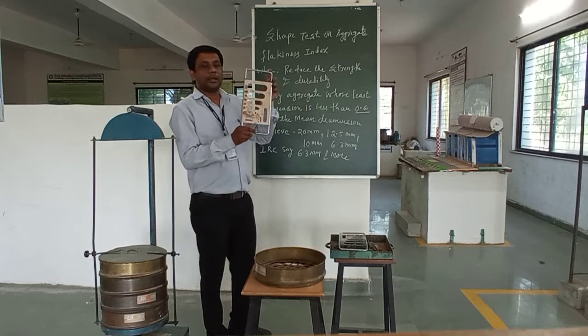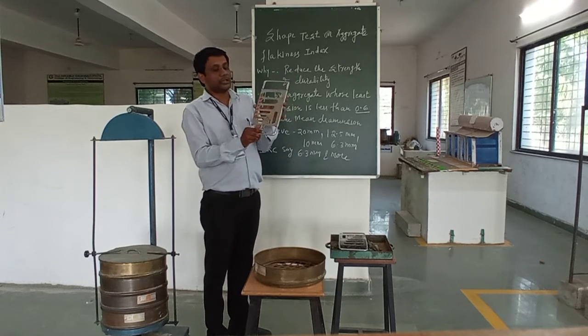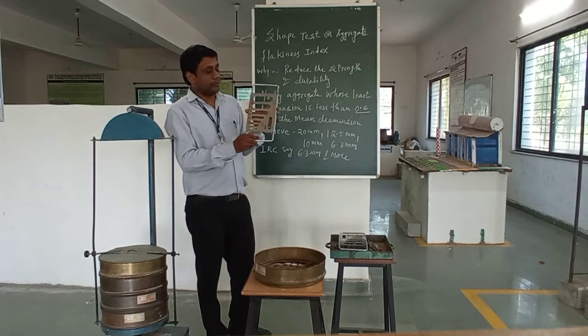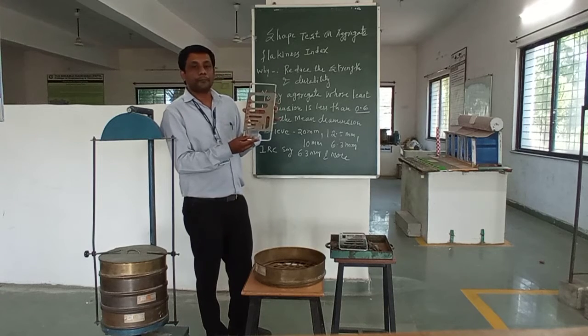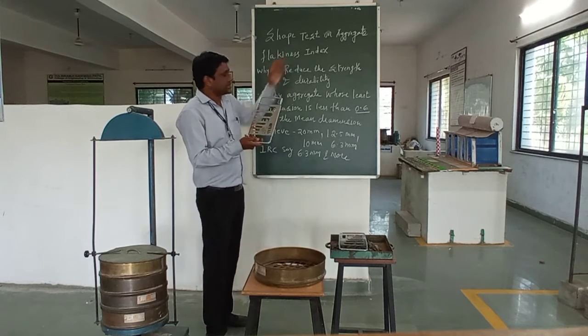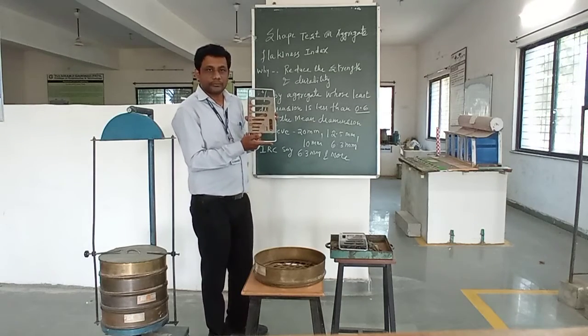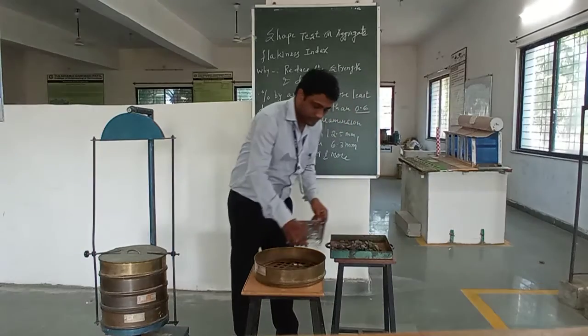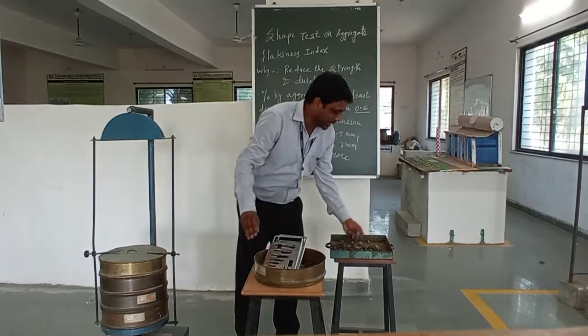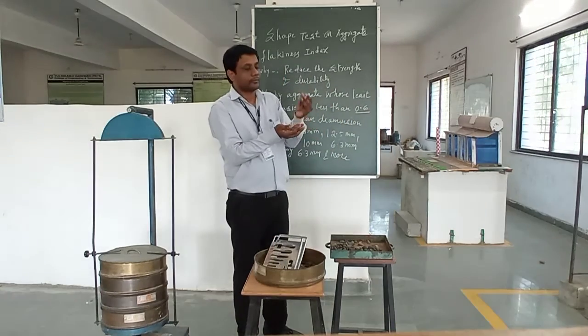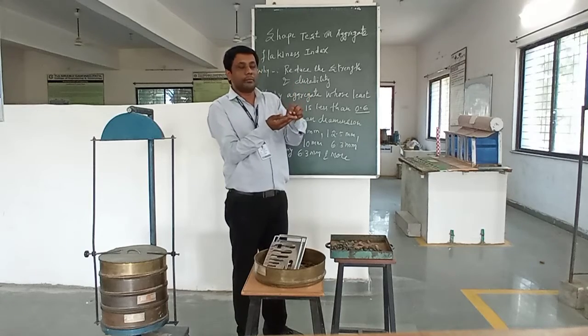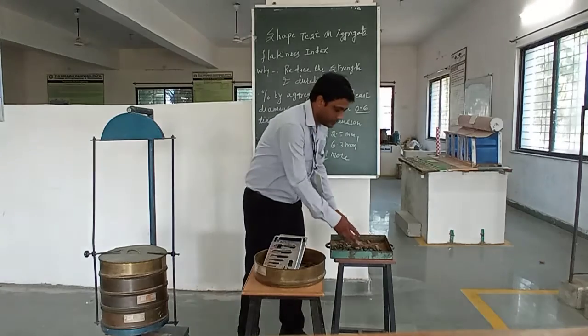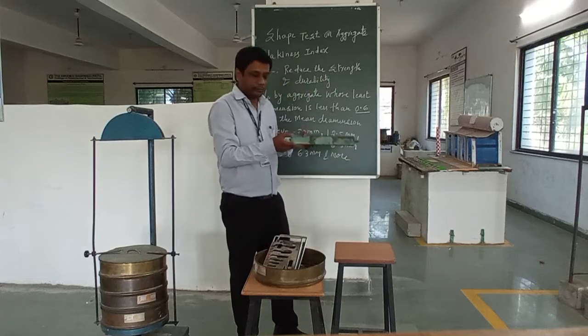Now this is another apparatus which we use to calculate the flakiness index of today's aggregate. We also require this aggregate. It should be cleaned using water. We require this tray